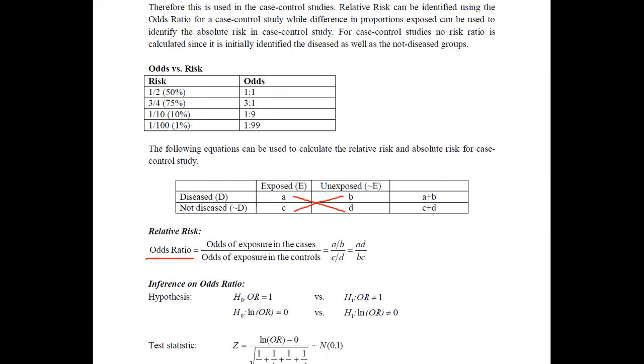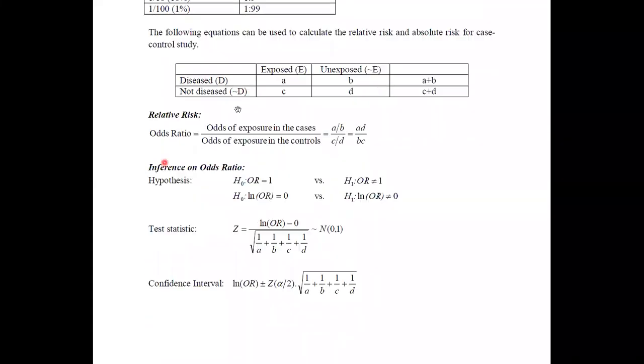In the odds ratio, we need to make inference. In inferencing, we need to test whether this odds ratio is significant or not, as well as construct the confidence interval for the odds ratio. Now we will see how we can make inference on the odds ratio. The hypothesis to test for the odds ratio would be: odds ratio is equal to 1 versus odds ratio is not equal to 1.